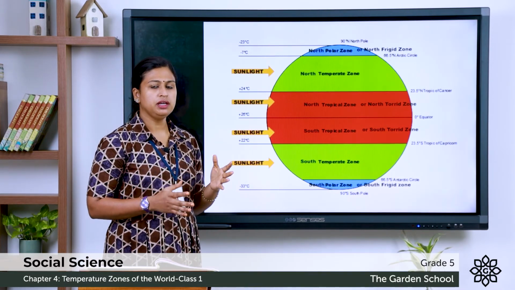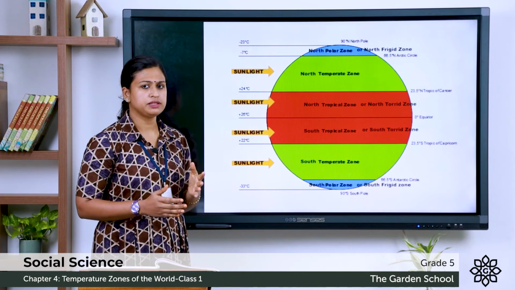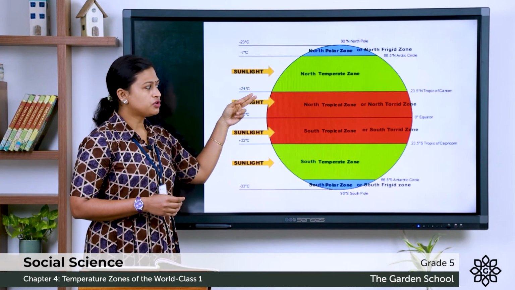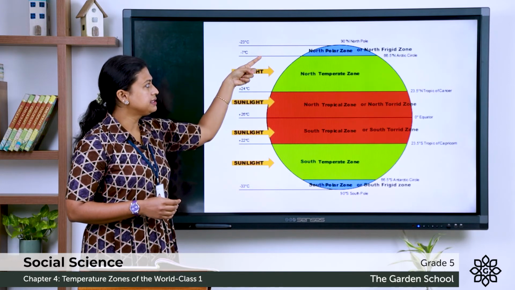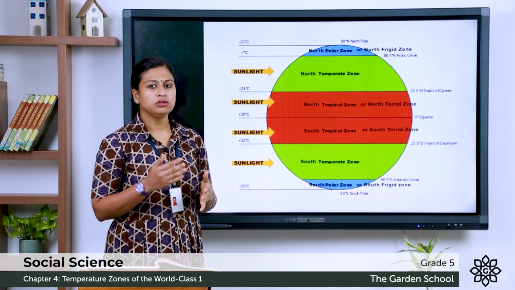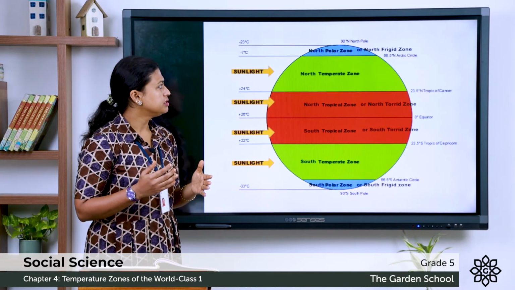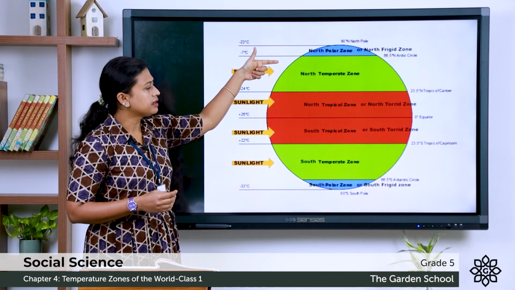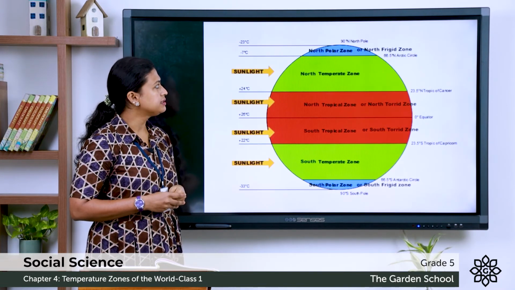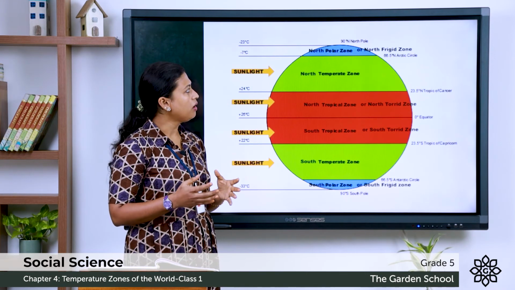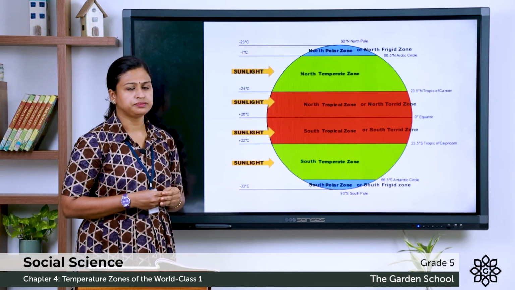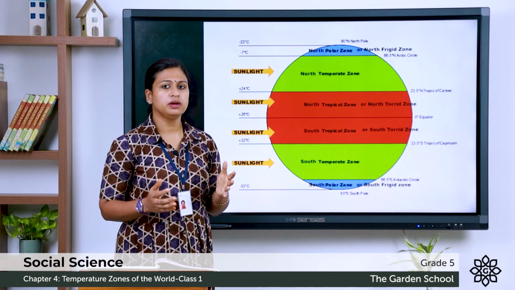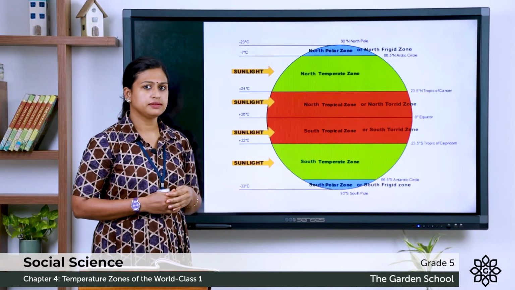It is usually hot, humid and wet. In the northern hemisphere, the area between Tropic of Cancer and Arctic Circle is known as the North Temperate Zone, and the area between Arctic Circle and North Pole is known as the North Polar Zone or North Frigid Zone. It is usually cold and always covered with snow and ice.